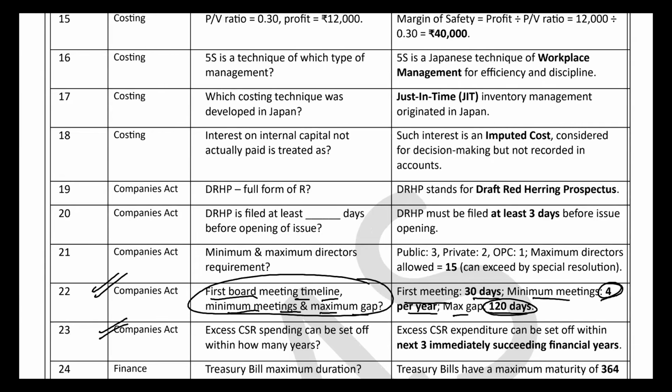The 23rd question: excess CSR spending can be set off within how many years? It is the next 3 immediately succeeding financial years.